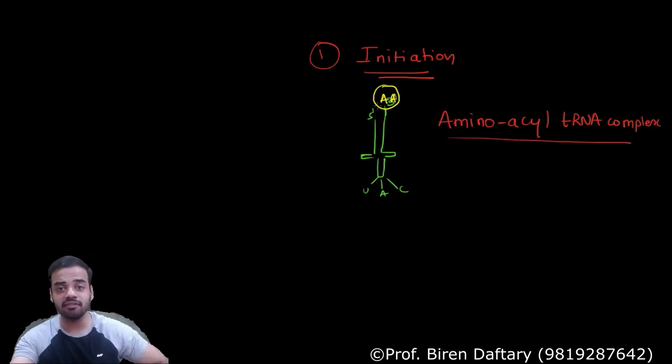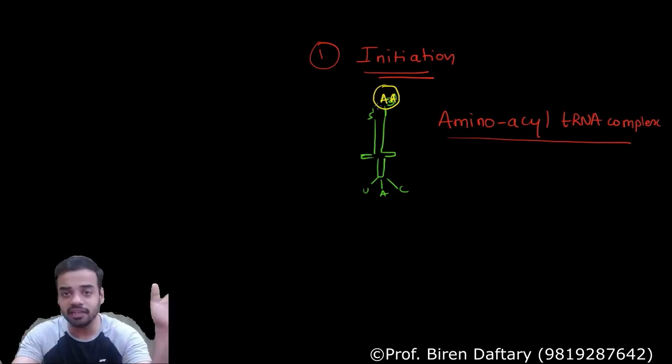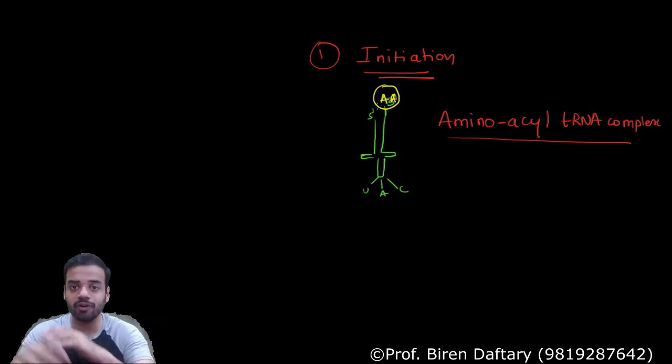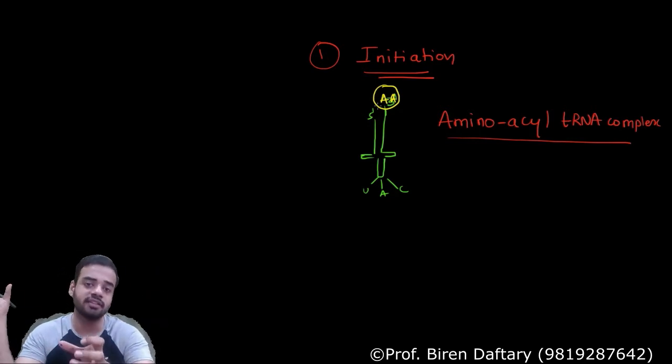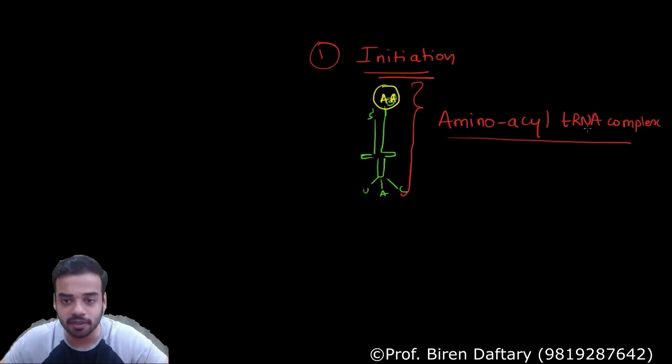So what is activation of amino acids? When the amino acid is attached to the tRNA, it is called activation. When it is not attached and it is freely flowing in the cytoplasm, it is called inactive. So activation means when the amino acid is attached to the 3' end, and this entire complex is called the amino acyl tRNA complex.